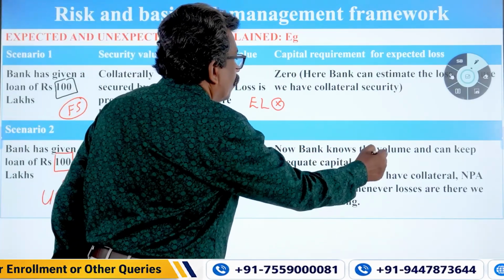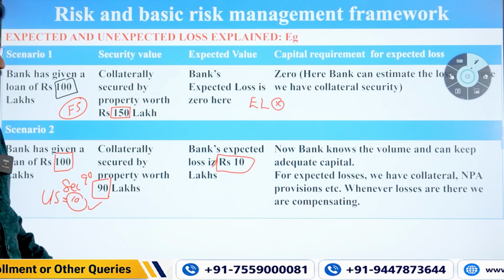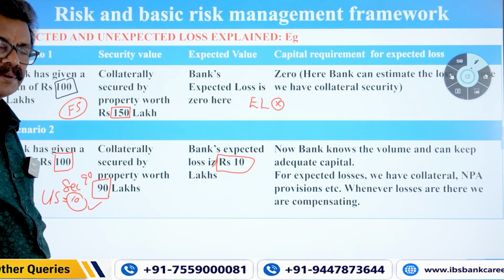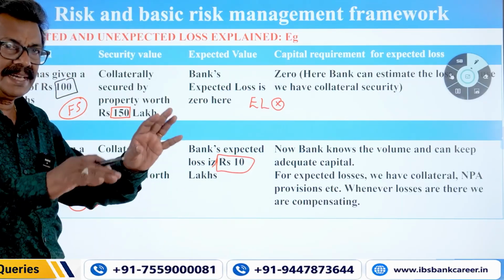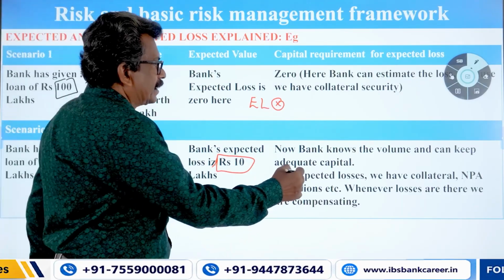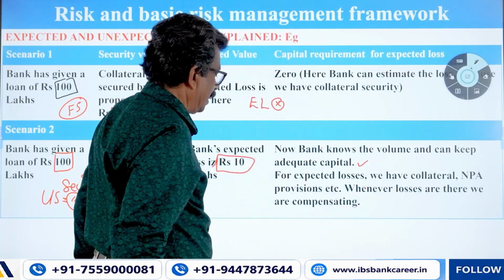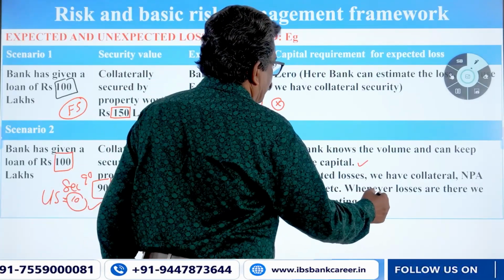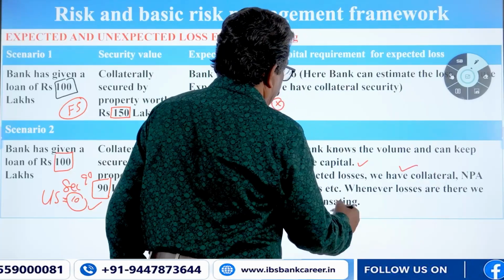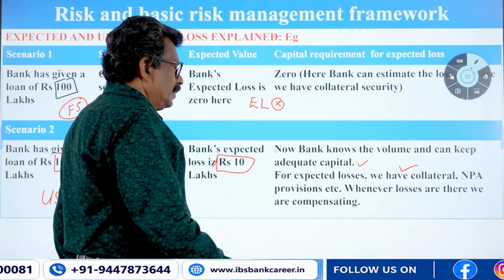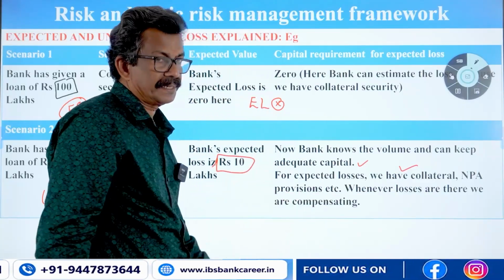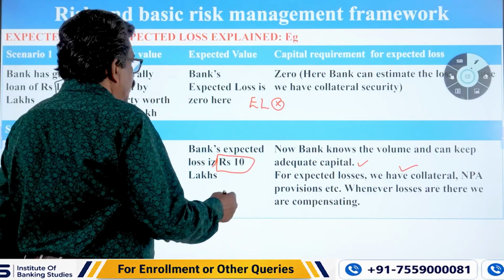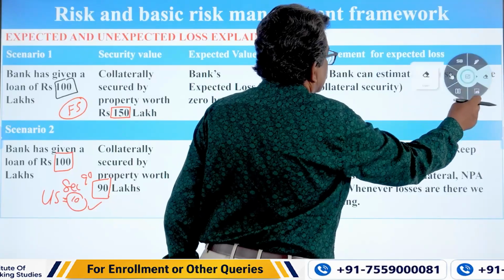Now the bank knows the volume. So here it is certain. In this particular case, there is a certainty of risk, because we have 90 lakh security and the unsecured portion is 10. So there is a certainty in this risk. The bank knows the volume and can keep adequate capital. So 10 is the unsecured portion, and we need to keep a provision of capital. For expected loss, we have collateral, NPA provisions, etc. We have provisions also. So whenever losses are there, we are compensating, by way of capital or provisions. So that is the certainty; certainty and uncertainty are explained in that way.